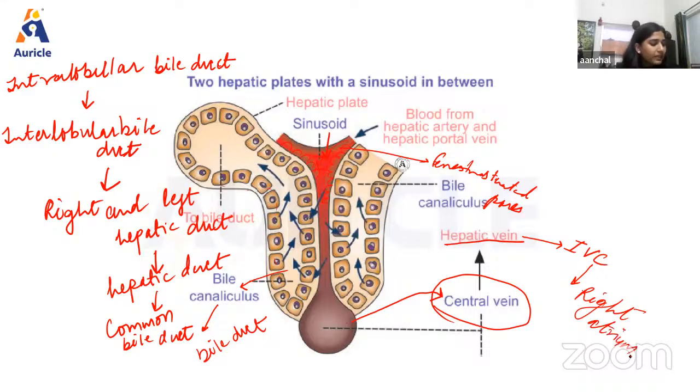So basically the substances synthesized by hepatic cells, waste products and carbon dioxide are discharged into this sinusoid, and sinusoid drains them into this central vein, and from the central vein it will drain into hepatic vein, and from hepatic vein it will again go into heart for the oxygenation of the blood.